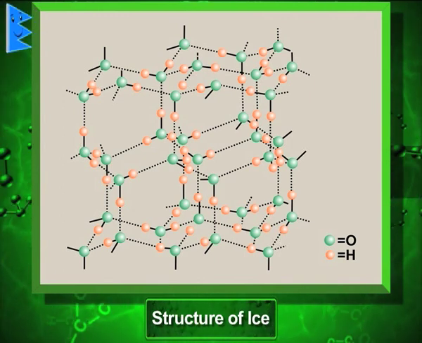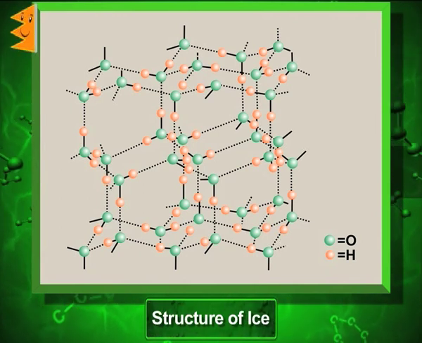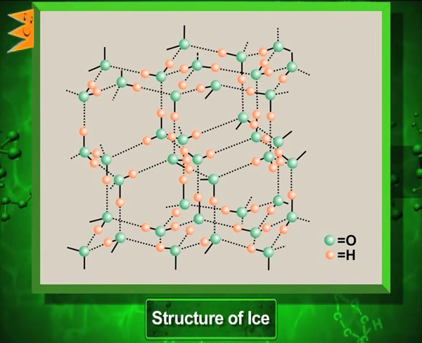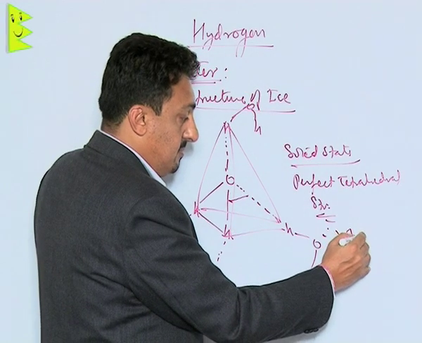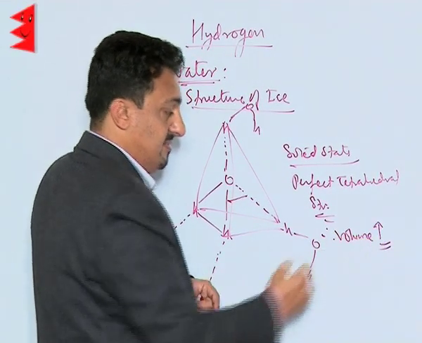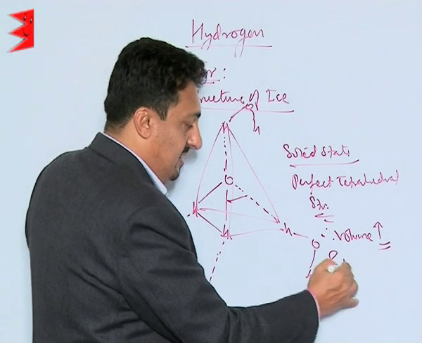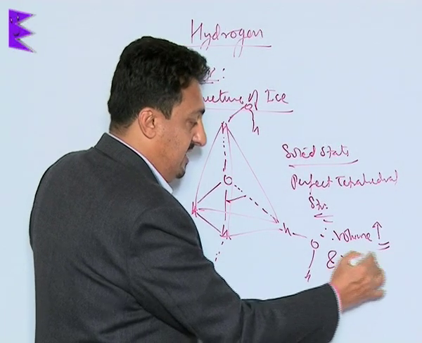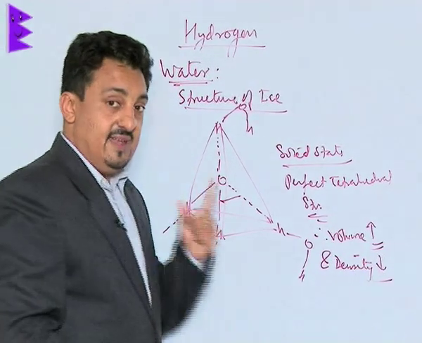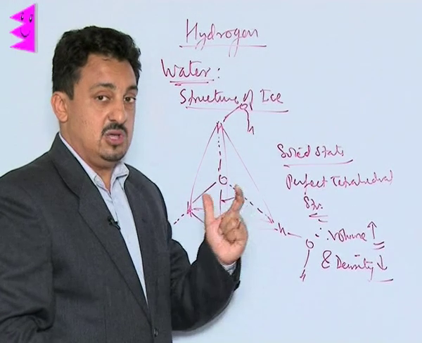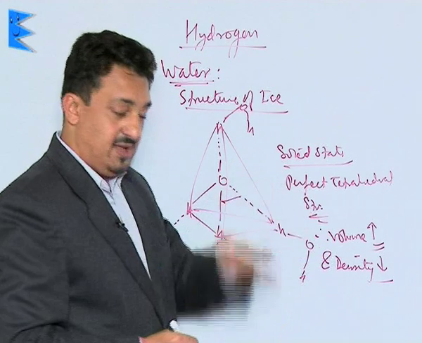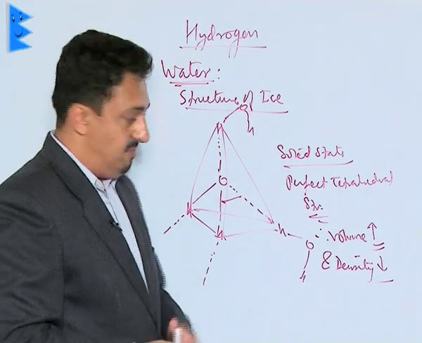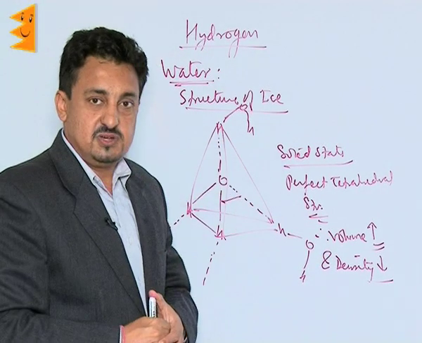As a result, it requires a perfect tetrahedral structure. Its bond angle gets increased, so therefore volume increases and density therefore decreases. That is why ice floats on water. The reason is that the density becomes lesser than the water, because it requires a perfect tetrahedral structure.